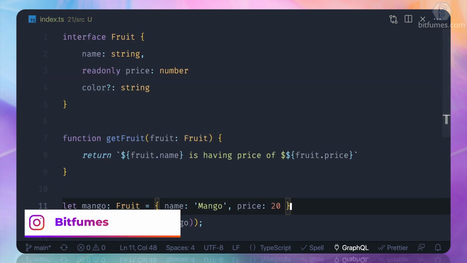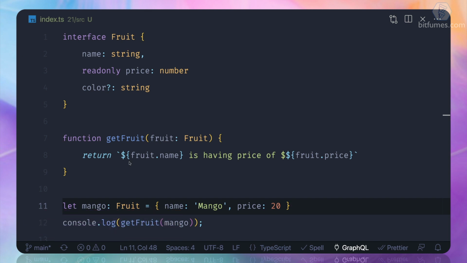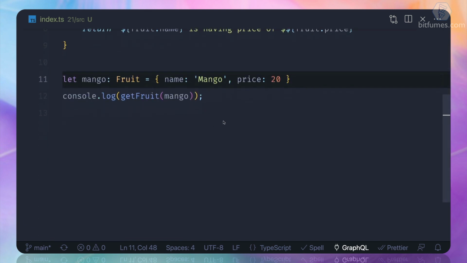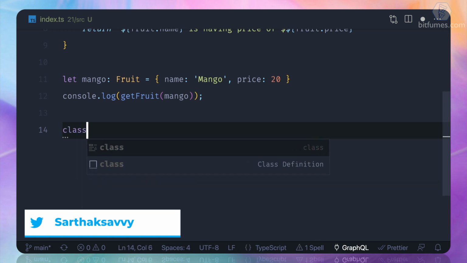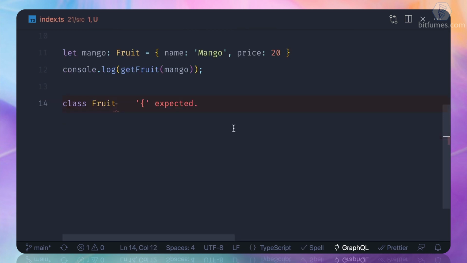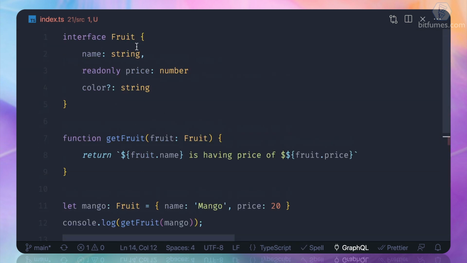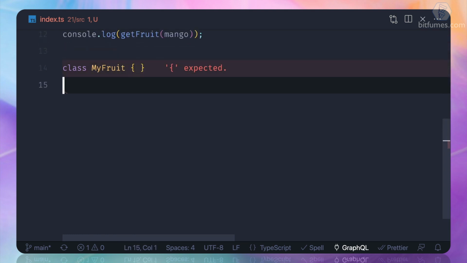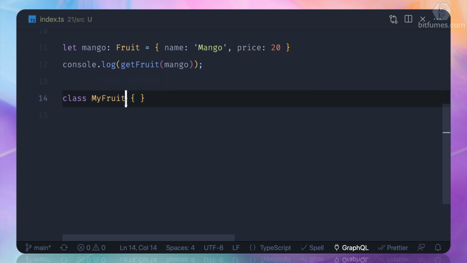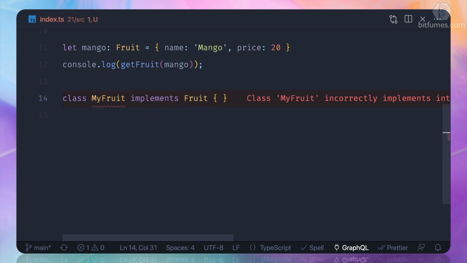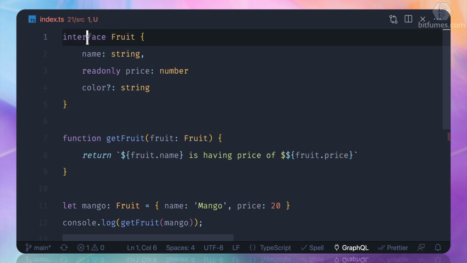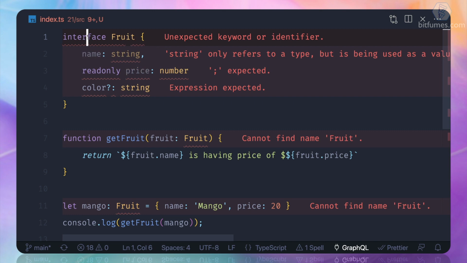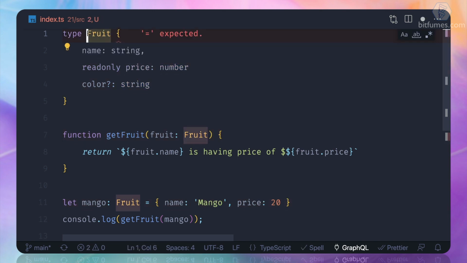That's really, really cool. Now let's convert these things into a class, because we also know there's a class thing. So class of Fruit. But since we also have the interface with the same name, I call it MyFruit. And this is a simple class. But let's see what happens when we say implements the interface called Fruit. And you can only implement the interface, not the type. If you create the type, you cannot do that.